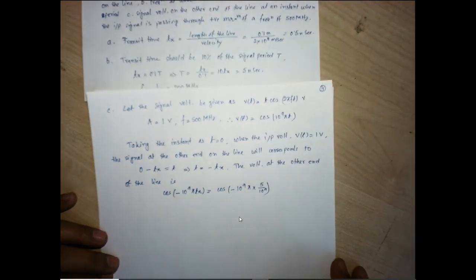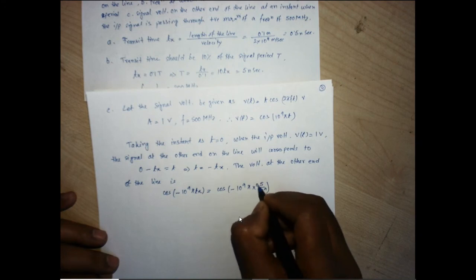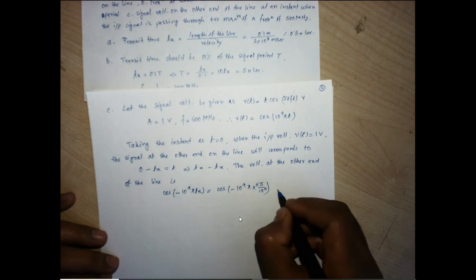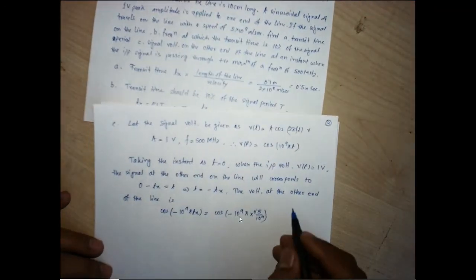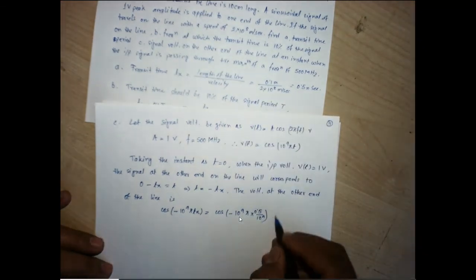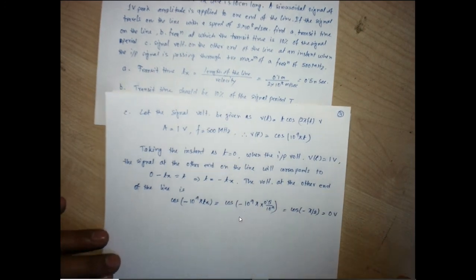This is the transit time, 0.5 nanosecond, for the original signal moving with this velocity. So it is cos of minus pi by 2, which is 0 volt.